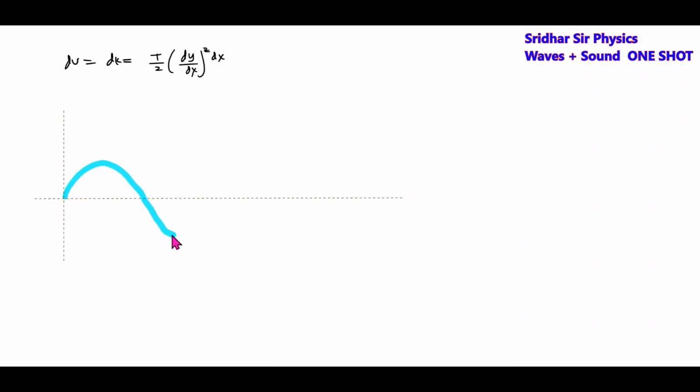The potential energy or kinetic energy is given by tension T, into slope squared, into the length of that element. So what is the meaning of this? If there is a rope, here the wave is propagating and the shape of the rope will be like a sine wave. Then here we have chosen this element dx. It will have tension T.